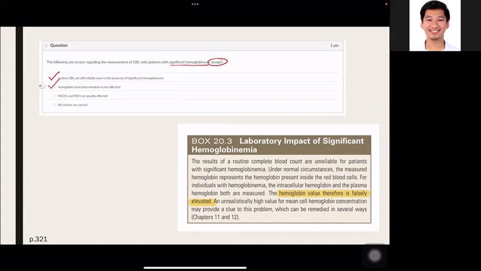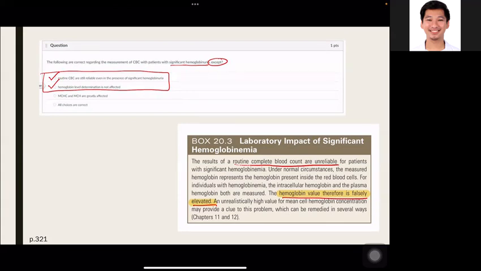So these are the two possible answers. Because during significant hemoglobinuria, our routine CBC are unreliable and our hemoglobin is very affected because it could be falsely elevated. When we have significant hemoglobinuria, it also means that we have significant hemoglobinemia.